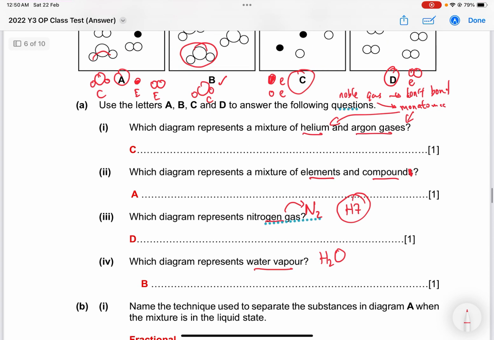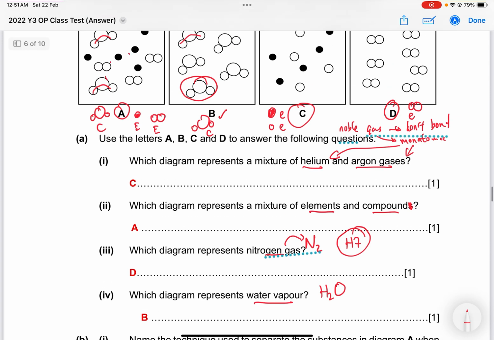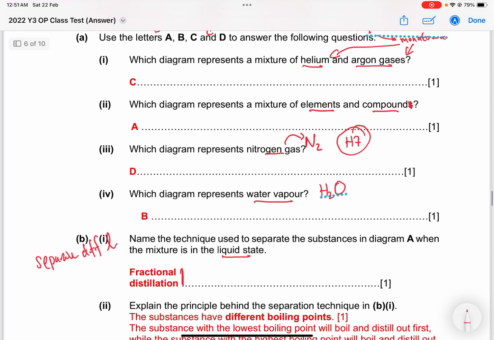Next one, B part 1. Name the technique used to separate the substance in diagram A when a mixture is in the liquid state. So if it's a liquid state, you want to separate the substances. You got 3 different substances, right? So actually what you'll do is fractional distillation. Normally to separate different liquids, there's a few ways to look at it.